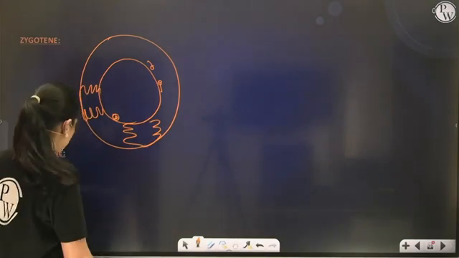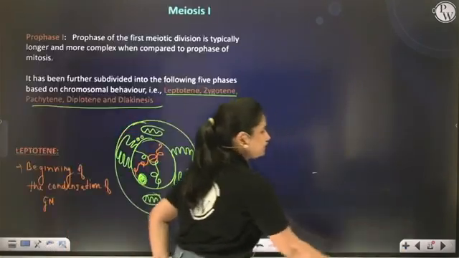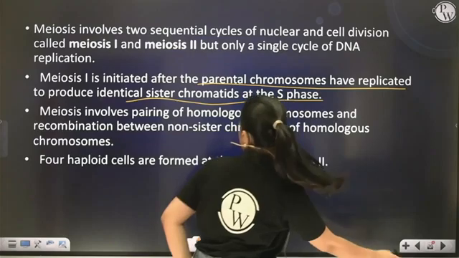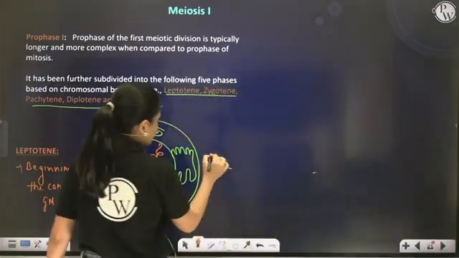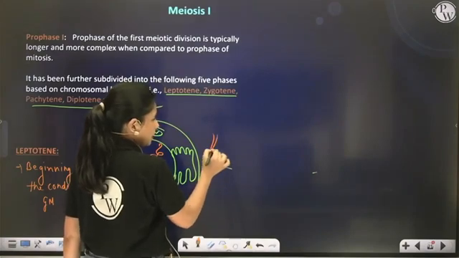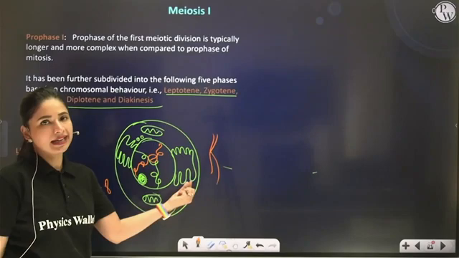See, initially the genetic material is like this. Yeah, so genetic material right now is like this. Orange ones, S phase has already been completed, DNA has replicated.